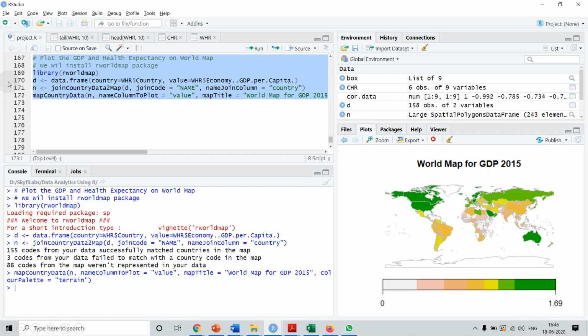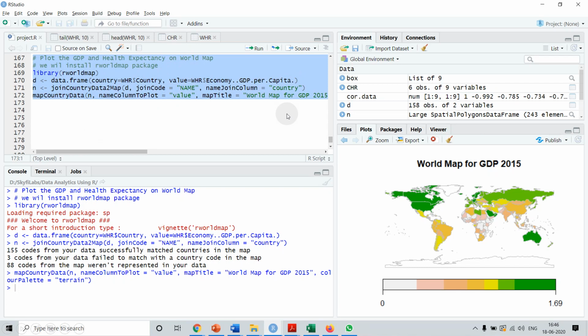Then after that we are calling the joinCountryData2Map function, and we are specifying to use the column country over here for the country name. Okay, and the joining should be based on the name. Okay, then after that we are mapping the country to the data and we are plotting.